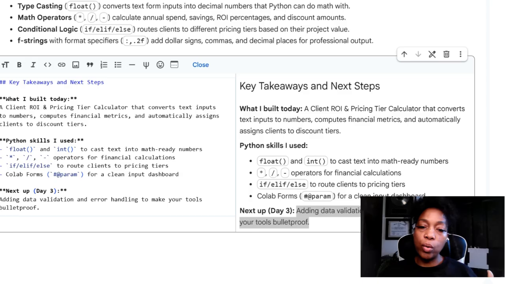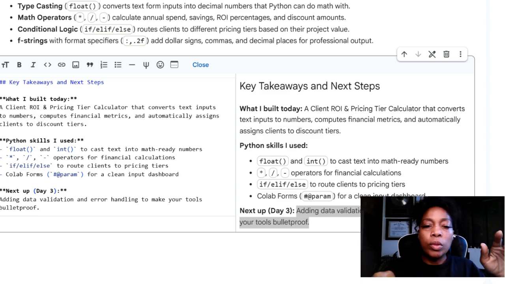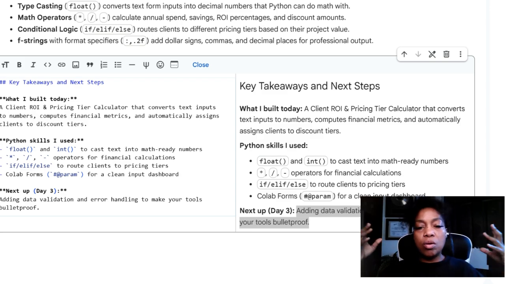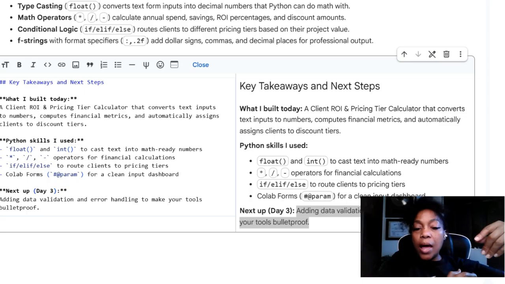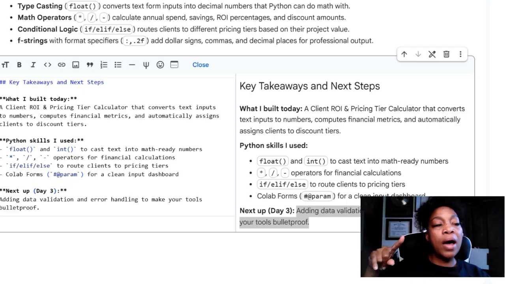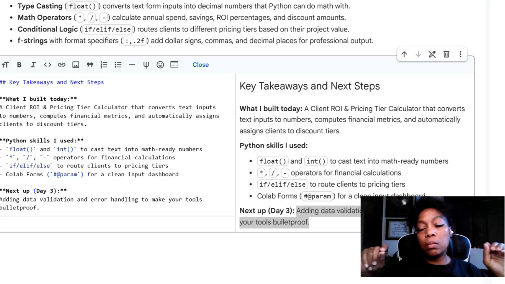Okay, so now we're going to turn our text cells in our notebook into portfolio pieces by allowing other people like you to play with my toys, the things that I built. I actually built a live version of yesterday's assessment tool. I haven't attached it to my website yet. Once I attach it, I'll put a link in the description and on my Facebook page so you can play with it.